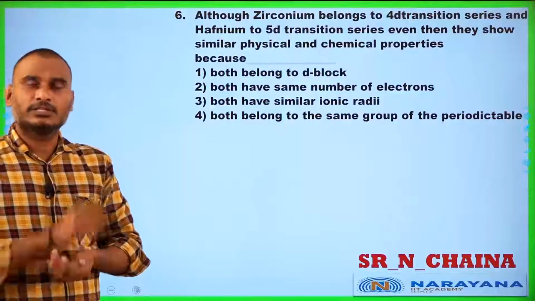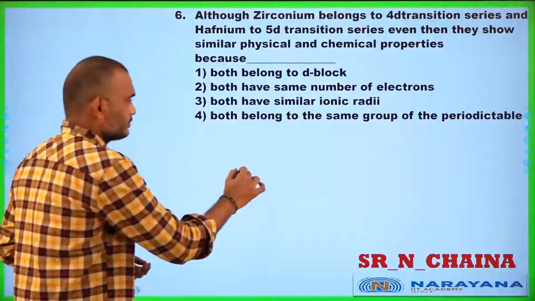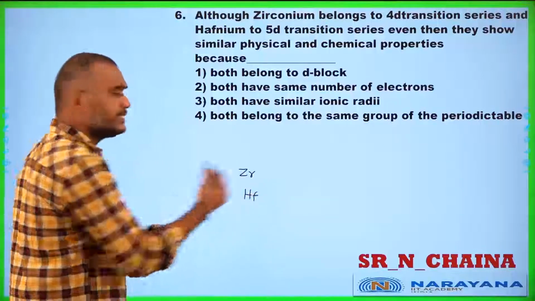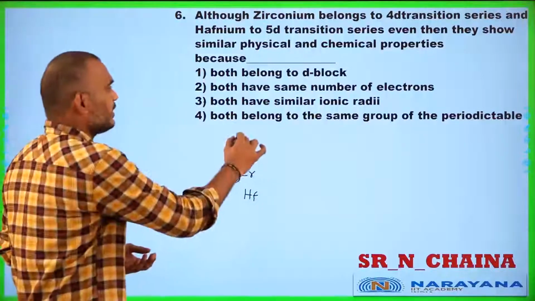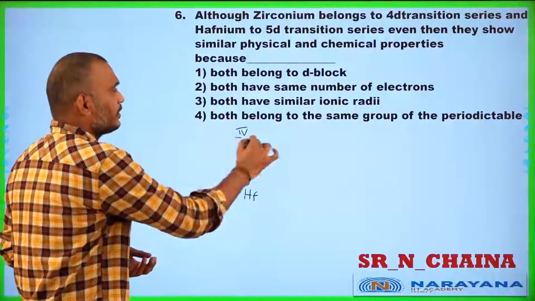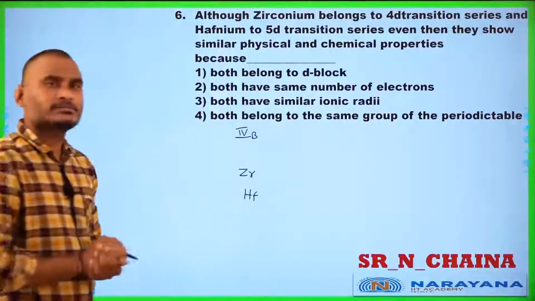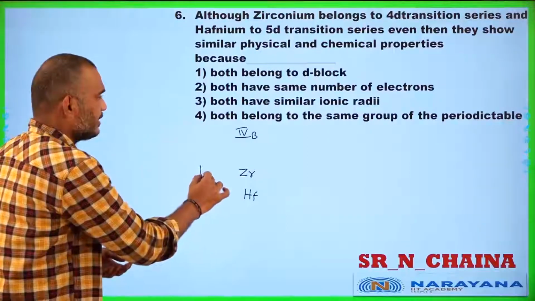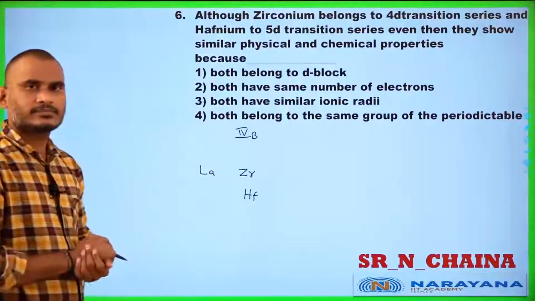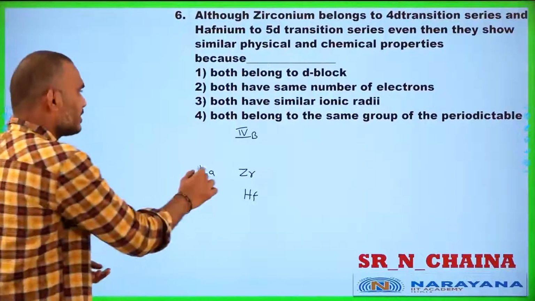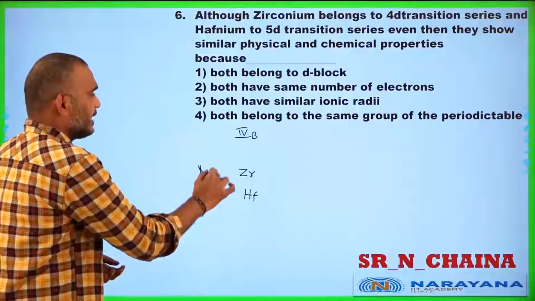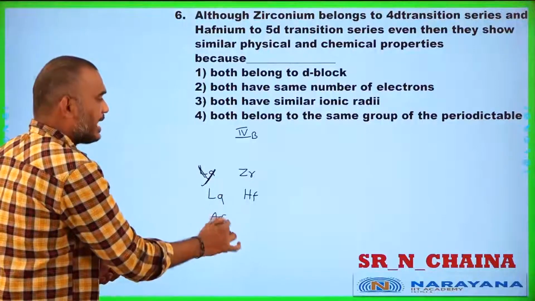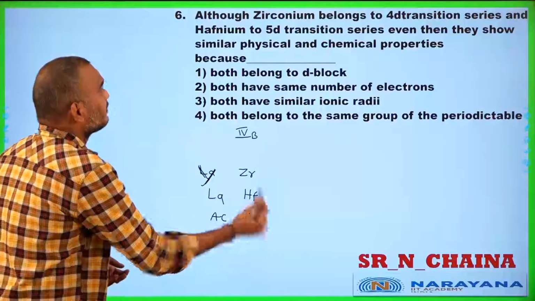Yes, students, zirconium and osmium. Have you remembered, students? This zirconium generally belongs to the 4th B group. Zirconium, before that who will be there? Actually lanthanum will be there. Is it right? No, not lanthanum, yttrium will be there. Before osmium, lanthanum will be there. After that actinium, and here will be rutherfordium.